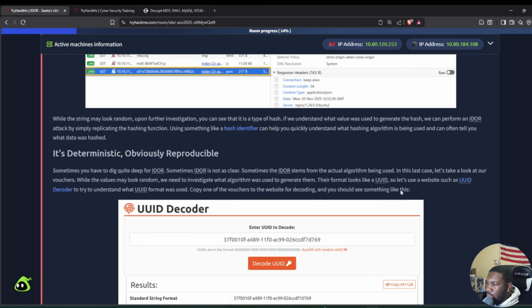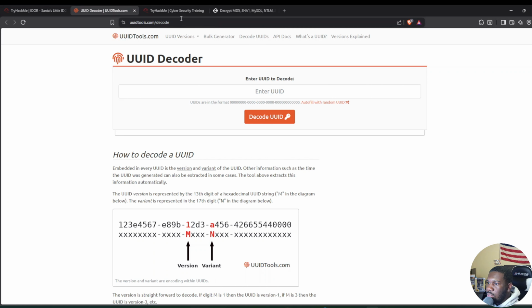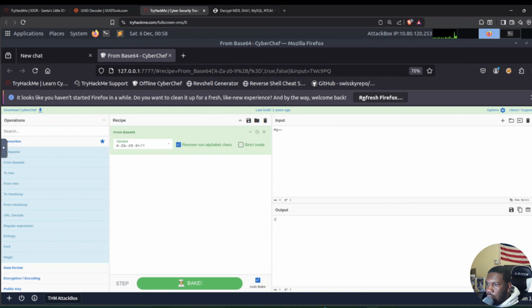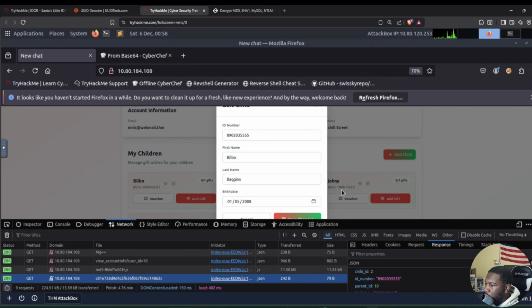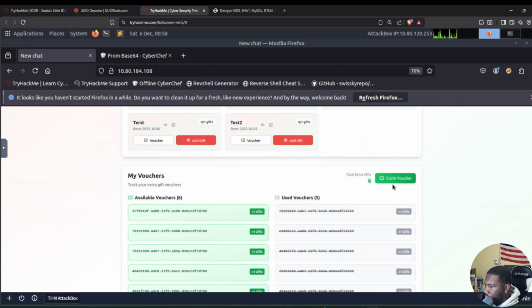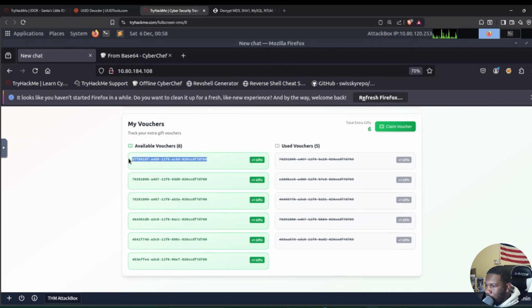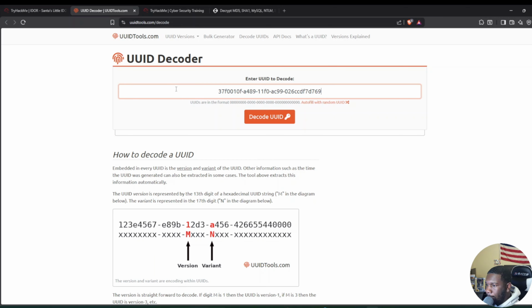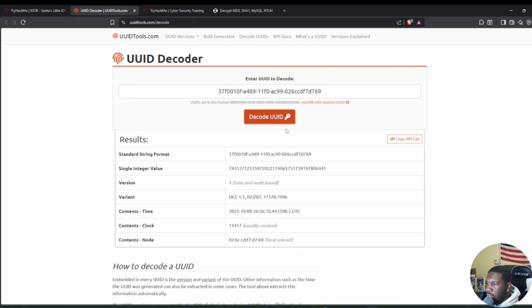Their format looks like a UUID. So let's use a UUID decoder to try to understand what format was used. Copy one of the vouchers to the website for decoding. So let's click that real quick, and then on our website, let's close this real quick, and then copy one of the vouchers. Let's paste that in here and then decode UUID.